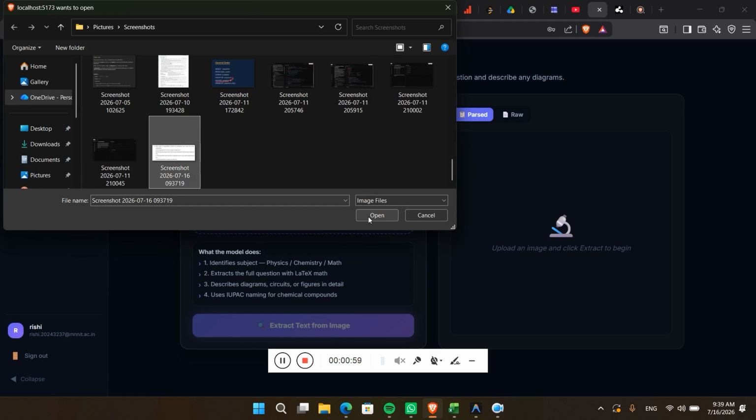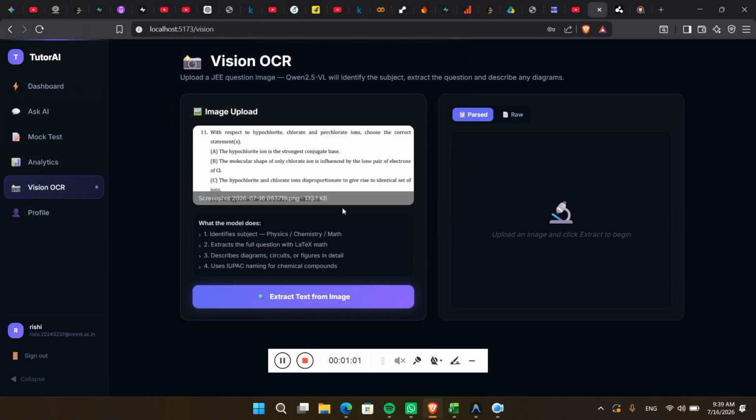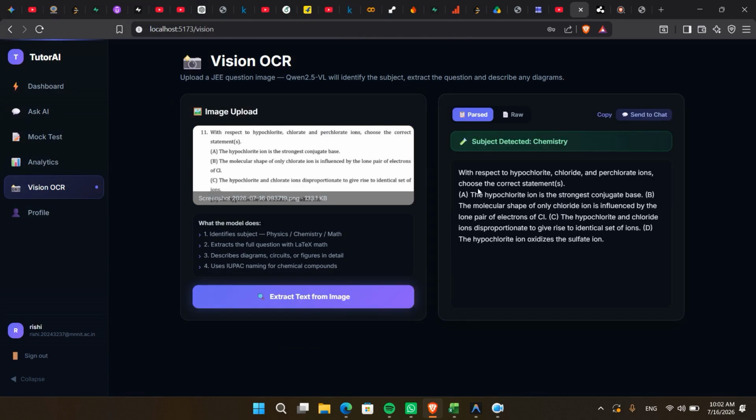By combining Vision AI, retrieval augmented generation, adaptive learning, learning analytics, and a multi-agent AI architecture, Tutor-AI provides a highly personalized educational experience tailored specifically for IITJEE preparation. Rather than functioning as a simple chatbot, Tutor-AI continuously learns from every student interaction, identifies weak concepts, recommends targeted practice, evaluates conceptual understanding, and adapts its teaching strategy over time.